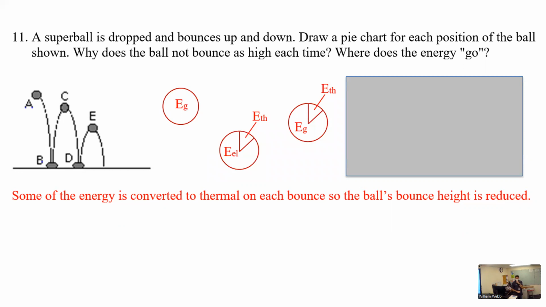So if we look at A, B, and C, it's all gravitational, and then it's squeezing down and storing some elastic energy as it's losing some dissipated energy because of the vibrations of it hitting the ground and that stuff. And then it flies back up to a lesser height because that energy that was lost to the surroundings is not part of the ball anymore. It's in the surroundings. So the ball can't go as high. So if this is 100, this has to be less than 100. It doesn't go as high, right? And so that piece of pie that got eaten is still gone.